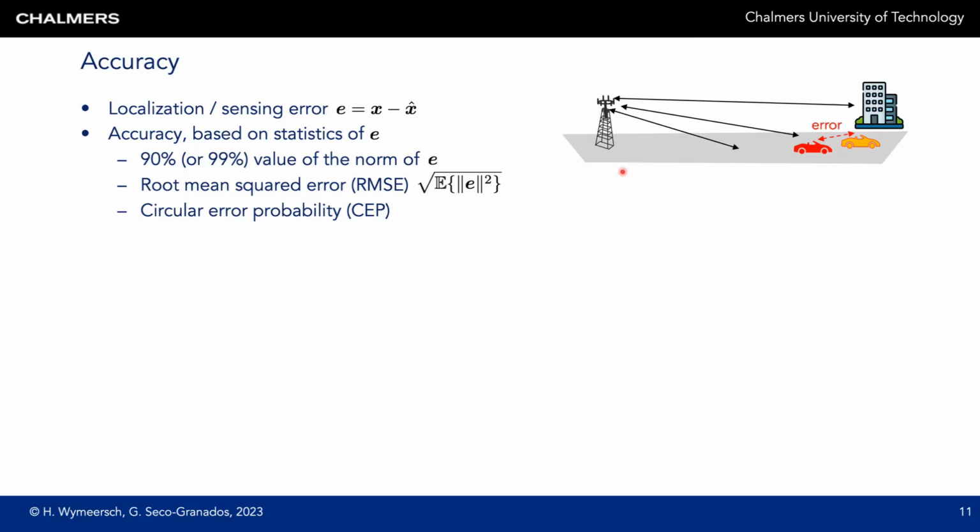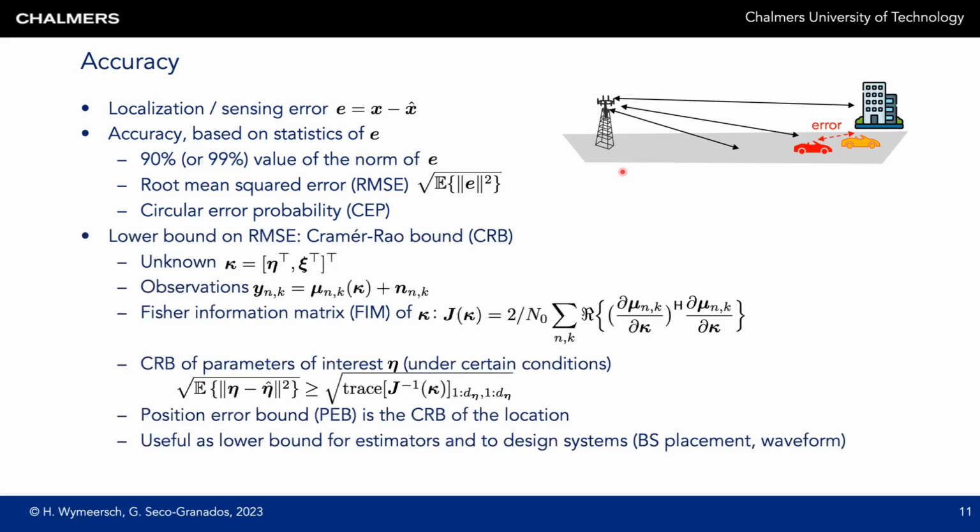Among these accuracy metrics, the root mean square error plays a special role because it can be lower bounded by the Cramér-Rao lower bound. Suppose we have an unknown kappa, which comprises 2 parts, eta and psi. Eta are the parameters of interest, for instance the position, while psi is a vector of nuisance parameters, for instance the channel gain and the clock bias. We have as usual our observations y_{n,k}, where n is a sub-carrier index and k is time, which depend on kappa through a nonlinear mapping mu, plus noise.